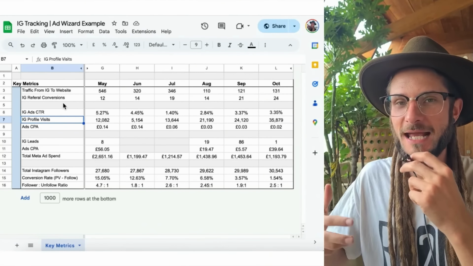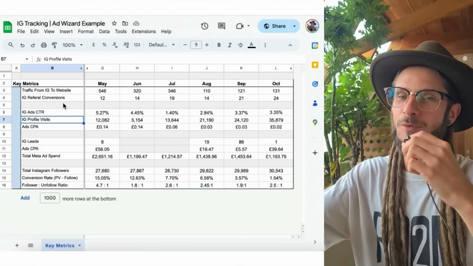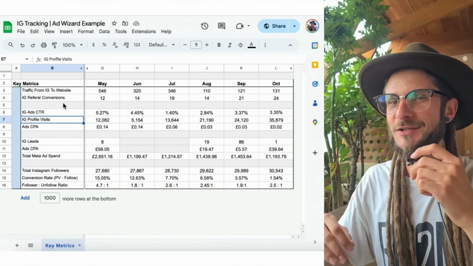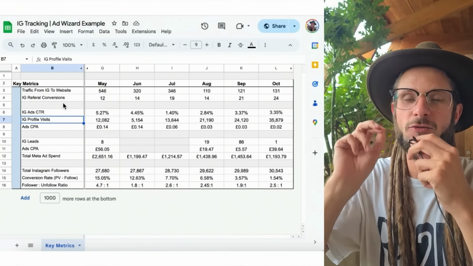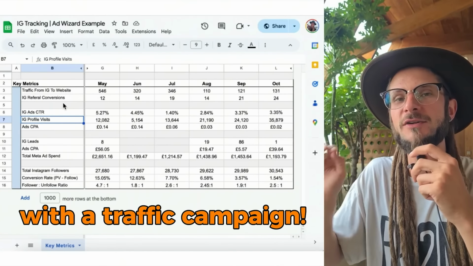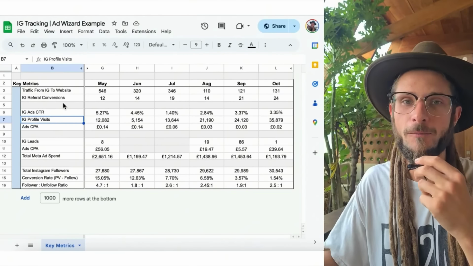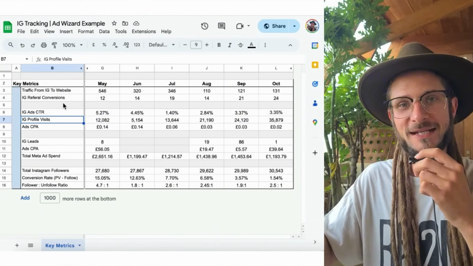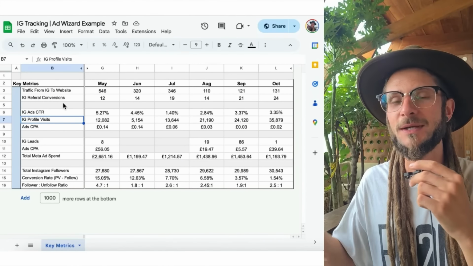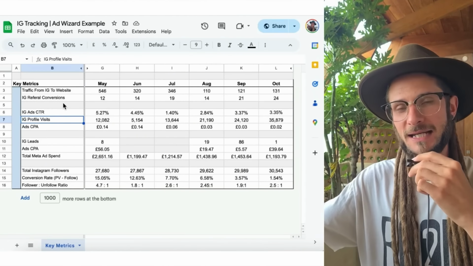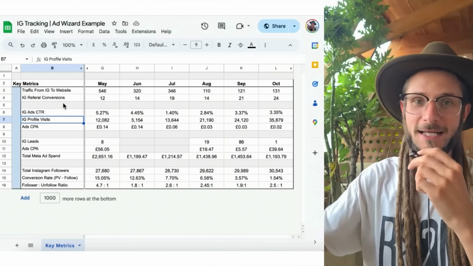Okay, so if you're running an ad campaign to grow your Instagram profile, as you will know, this is a new campaign type in Meta Ad Manager, but it is a traffic-only campaign, right? It is not a conversion campaign where the conversion happens when somebody visits your Instagram profile. So there are some important things that we need to bear in mind when we're tracking this, because it's not such a clear-cut, this many people have visited the Instagram page and this is how many people have followed.